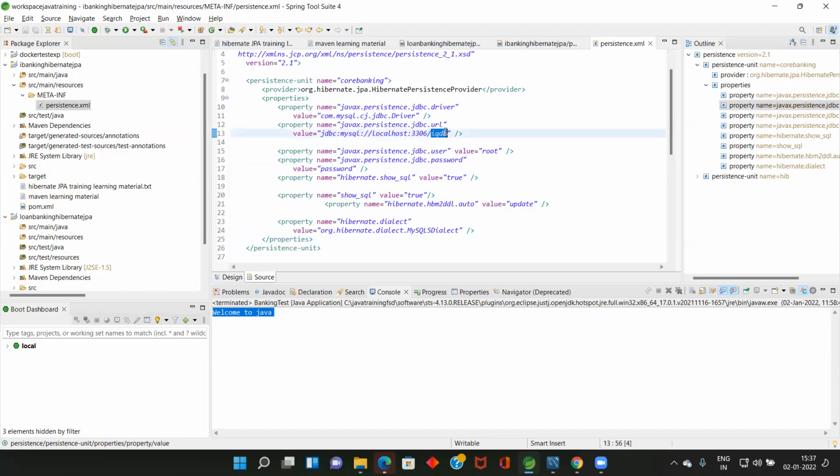Before we start this one, I think you all have MySQL in your system. First of all, we need to create something, IQDB or any name. So we are going to create one database in our server. What is the server that you installed? MySQL server is the thing that you install. In that MySQL, you should create a database.